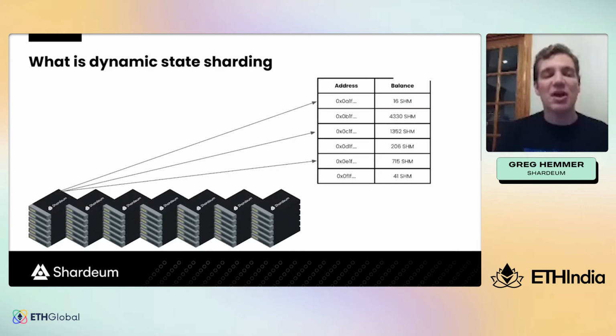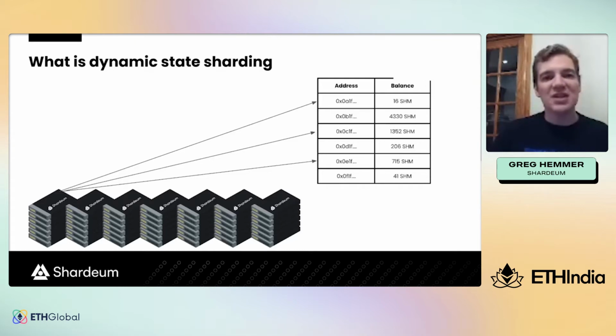To mitigate these bottlenecks, we need to shard the blockchain and scale horizontally. This is the way that all Web 2 distributed systems scale, and this is how Web 3 distributed systems or blockchains will scale as well, using sharding. And so with Shardium, we've built the most advanced sharded architecture that's been built in Web 3 to date, where,